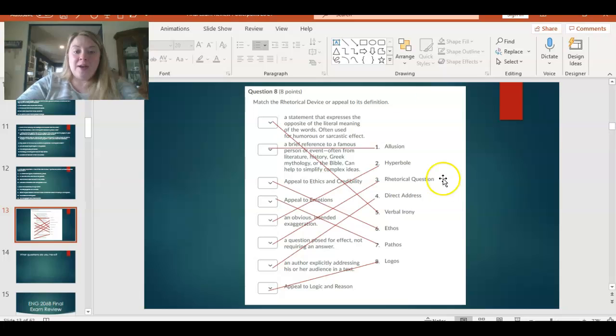So in order, what you guys should have is 5, and then number 1, then 6, 7, 2, 3, 4, and finally 8. So that is the order that you should have. I'll leave that on for just a second so you guys can see it. You can always pause as well if you want to take a look at that in more detail. But that is the end of the first section of your exam, the section that covers rhetorical devices and Letter from Birmingham Jail. So there you go, you guys.